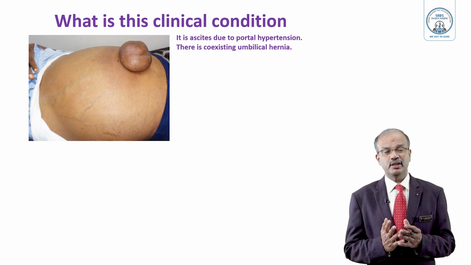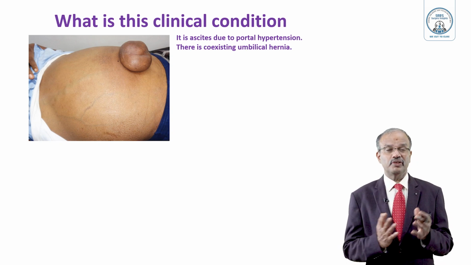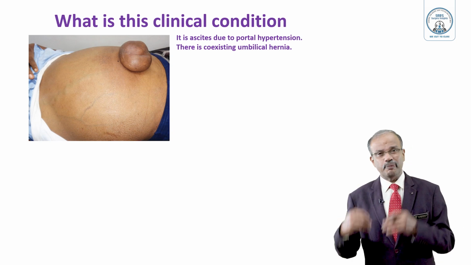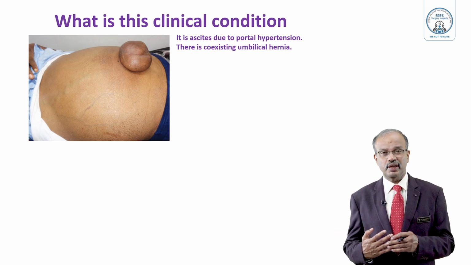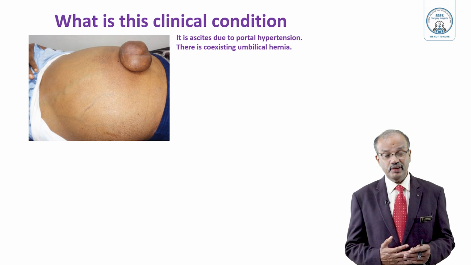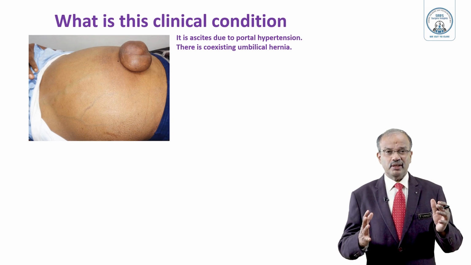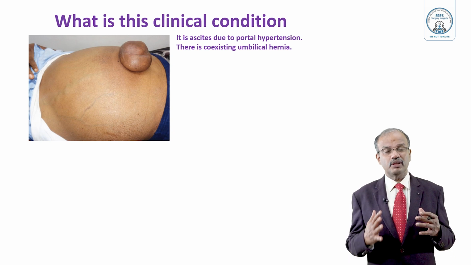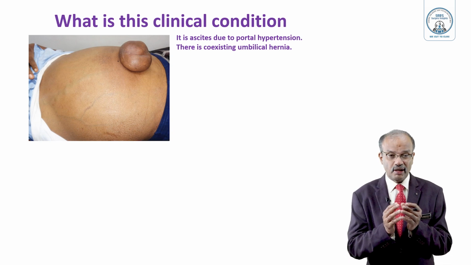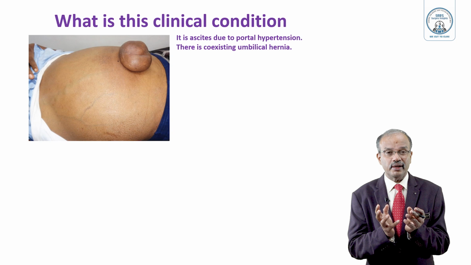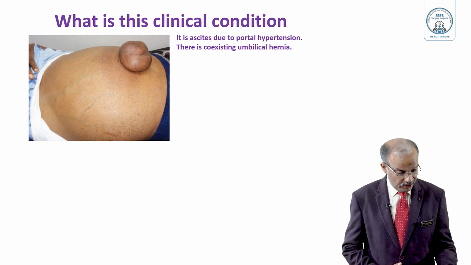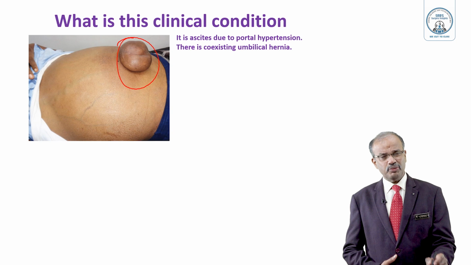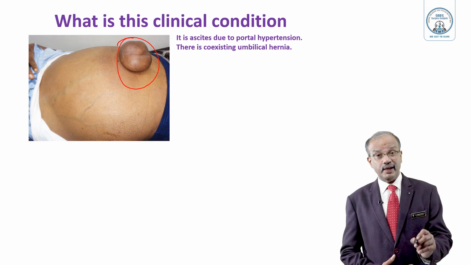All of you know that portal hypertension is the increased portal venous pressure, which causes so many problems. Maybe prehepatic, hepatic, or post-hepatic causes are there, and that causes the ascites. Because of the ascites and hepatic dysfunction, there is weakening of the muscle, and that's why the umbilicus gives way and herniation occurs. A very common entity which you can see here. Most of the time this hernia eventually becomes irreducible.